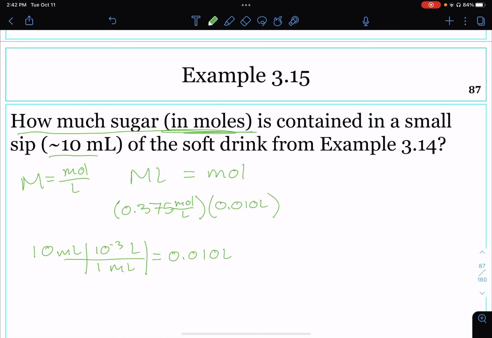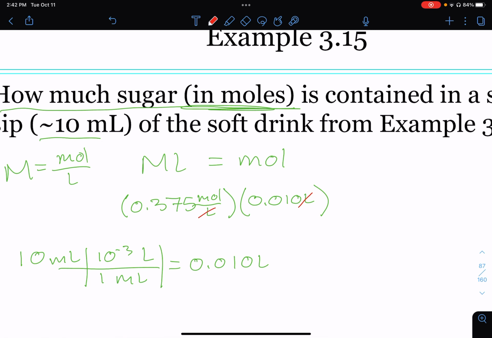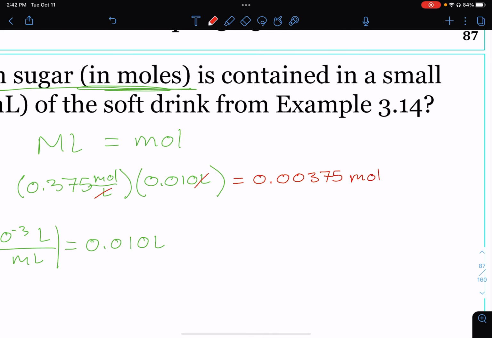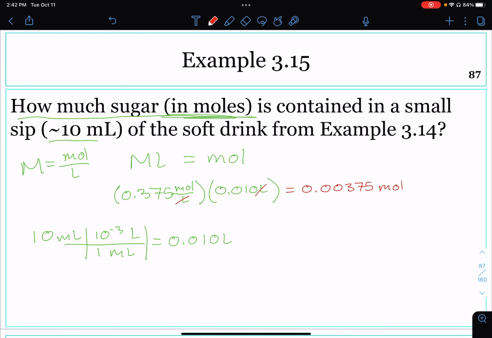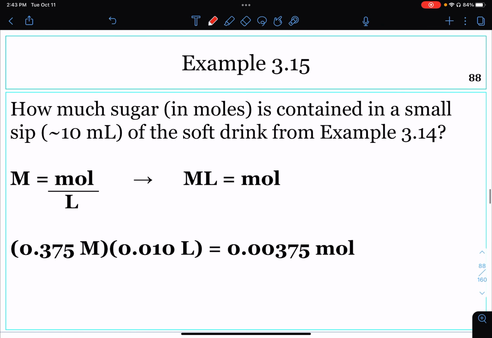Notice that in this problem, the way I have it written out with the units for molarity, we have liters in the denominator that can cancel with the liters in the numerator of the volume. And now, when we solve this problem, we get 0.00375. And this is how much sugar is in just one sip, or 10 milliliters of the soft drink. Here's the problem all worked out.